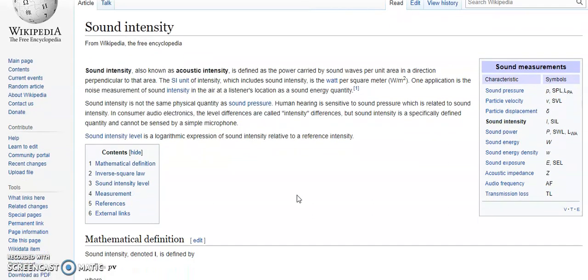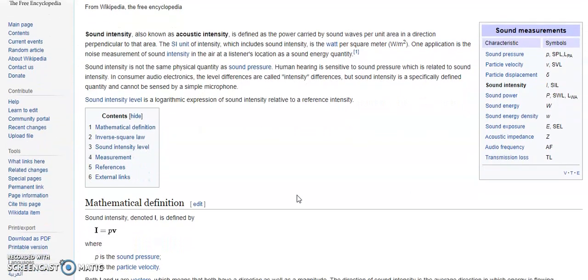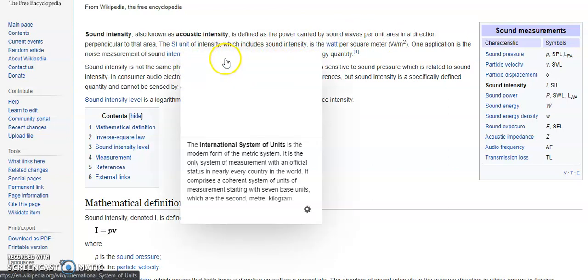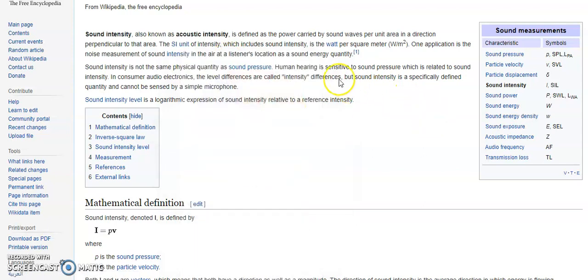As you know, sound intensity is also called acoustic intensity, which is defined as the power carried by the sound waves per unit area in the direction perpendicular to that area. Highlight this: whenever you are solving any numerical related to it, the area should be perpendicular to the power carried by the sound waves. The SI unit of intensity is watt per square meter.